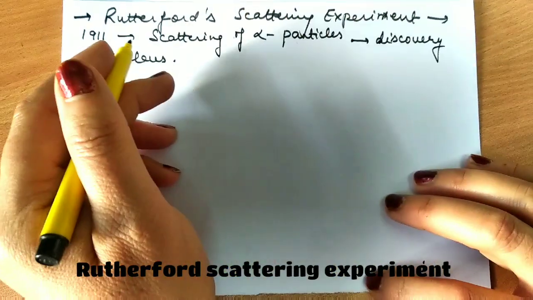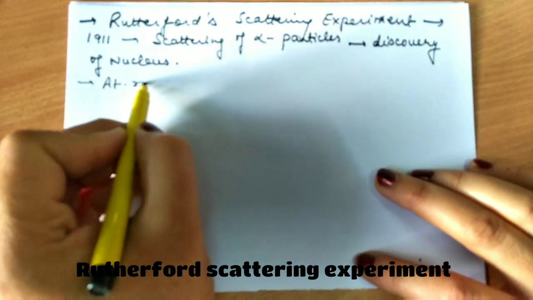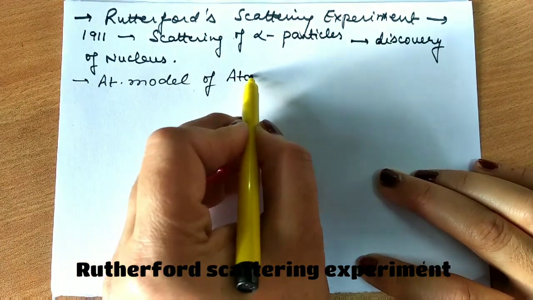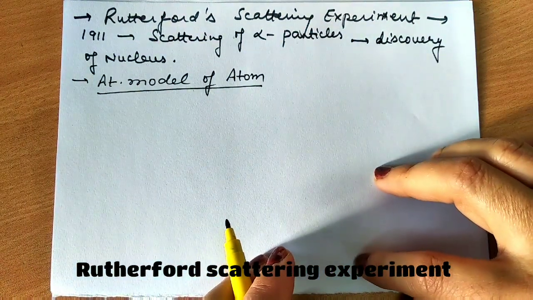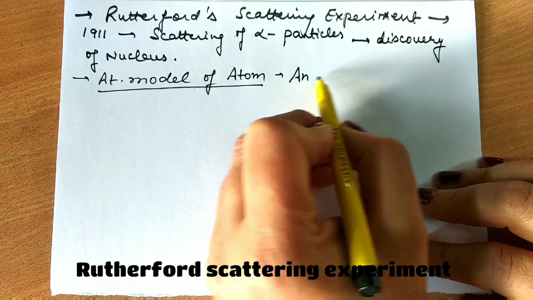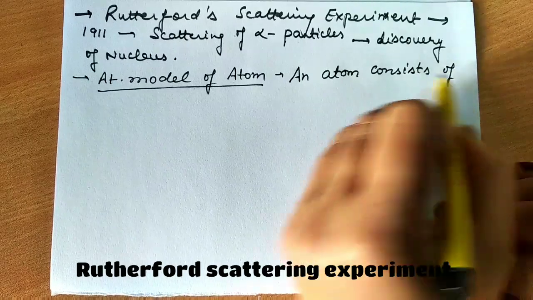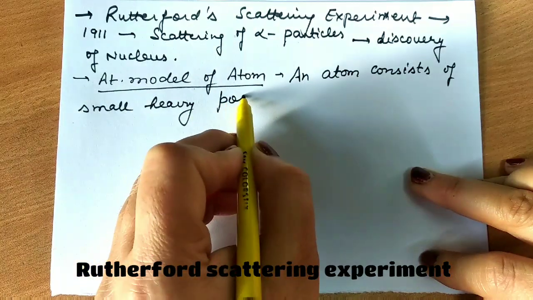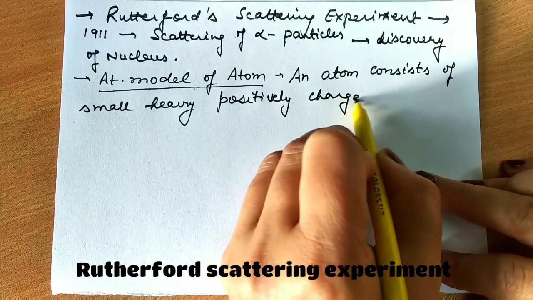Now based on this scattering experiment, he has given an atomic model. He has explained how an atom is arranged and how it consists of subatomic particles. According to this model, an atom consists of a small, heavy, positively charged nucleus.